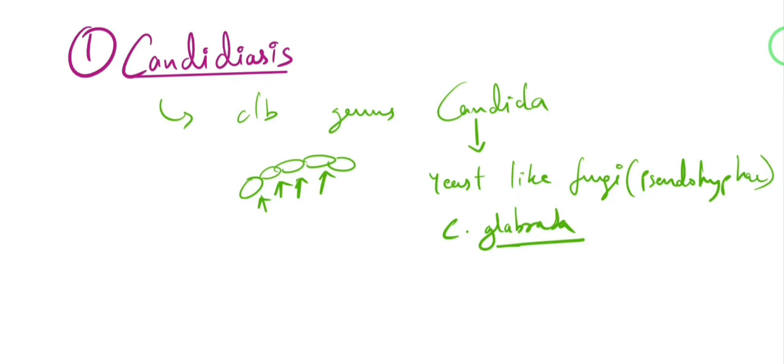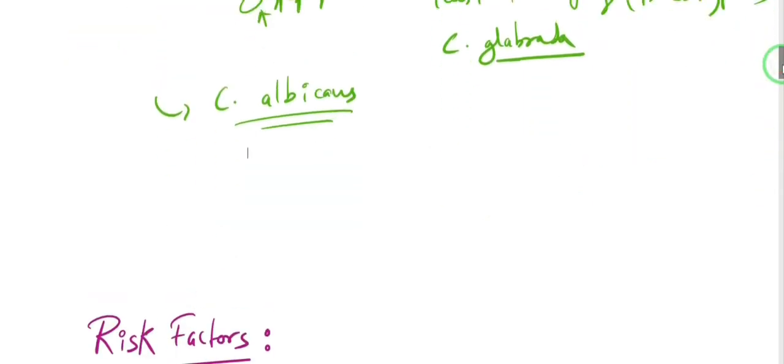Now, the most common species of Candida which will be causing disease in us, that is Candidiasis, will be Candida albicans. Right, and it is a commensal. It is found on our skin or oral mucosa or GIT or genitourinary tract mucosa. So it will be a commensal which will be present on us.